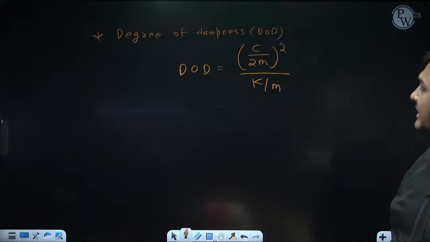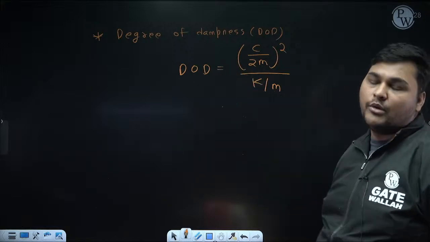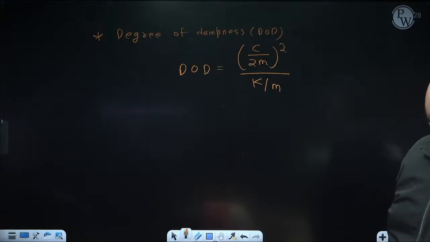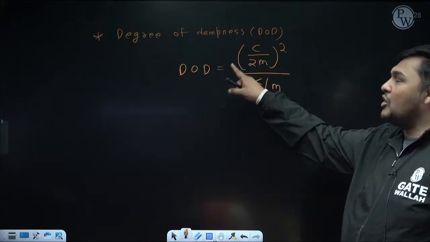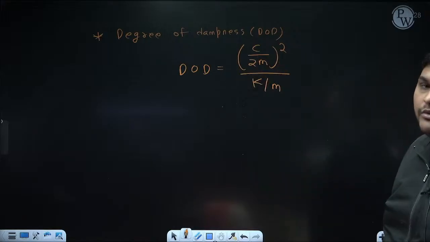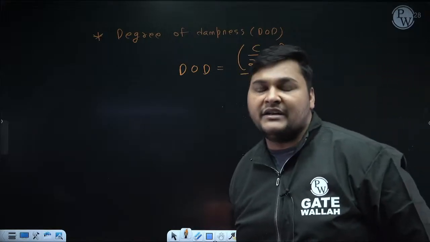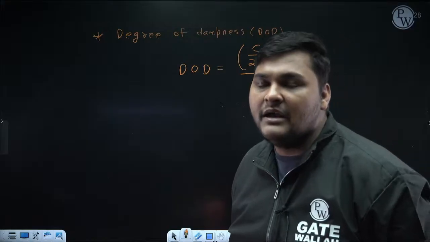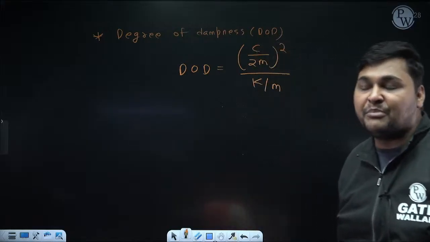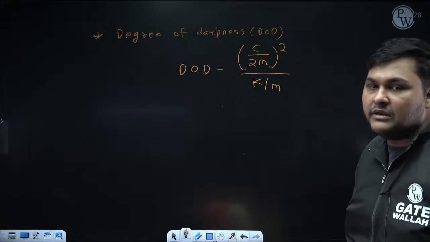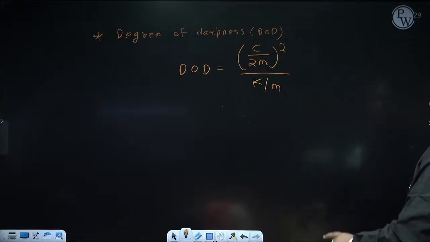What is damping factor? It is nothing but the square root of degree of dampness. What is the benefit of this? Degree of dampness is not a linear function of c. So if we are able to define a linear function, that is simpler. That's why I am defining damping factor, which is nothing but the square root of this. But there will be no change in the pattern.